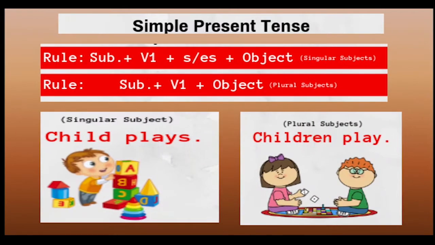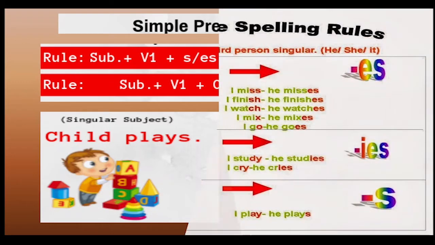Now, what is the structure of simple present tense and how does the verb form differ with singular or plural subject? Subject plus V1, that is verb in the base form, plus S or ES plus object when the subject is singular. If the subject is plural, subject plus V1 plus object. See the example, the child plays but children play.